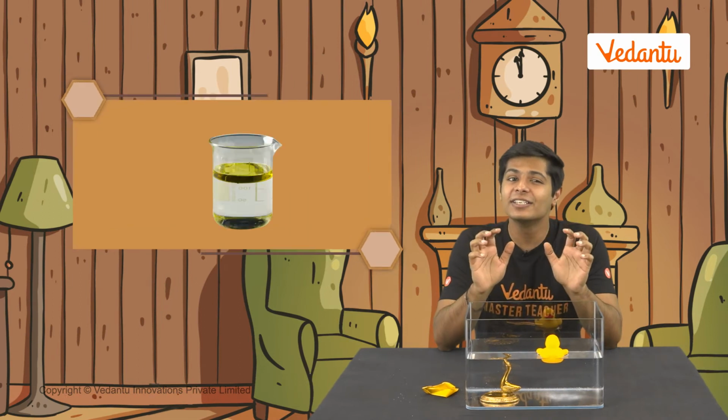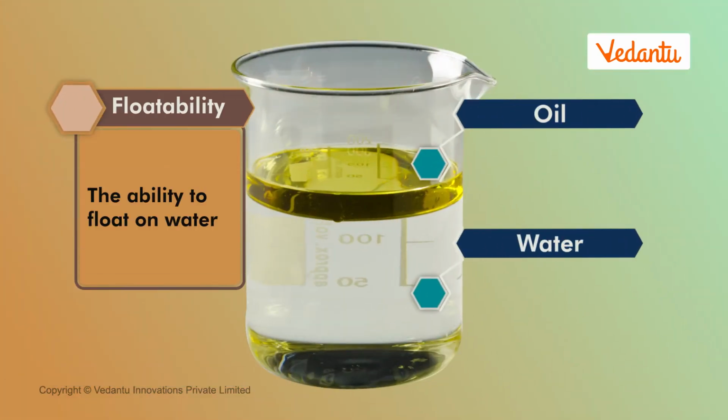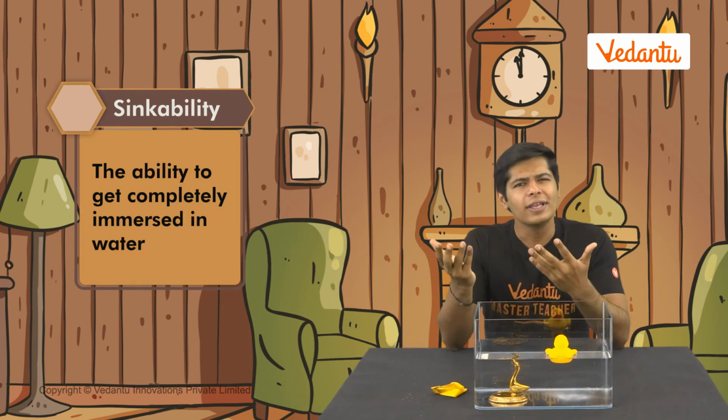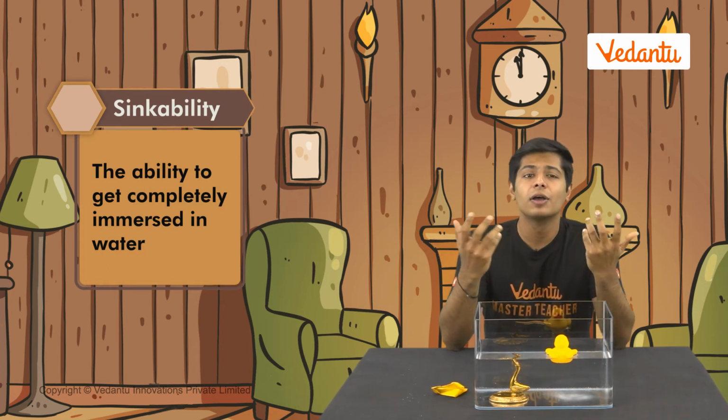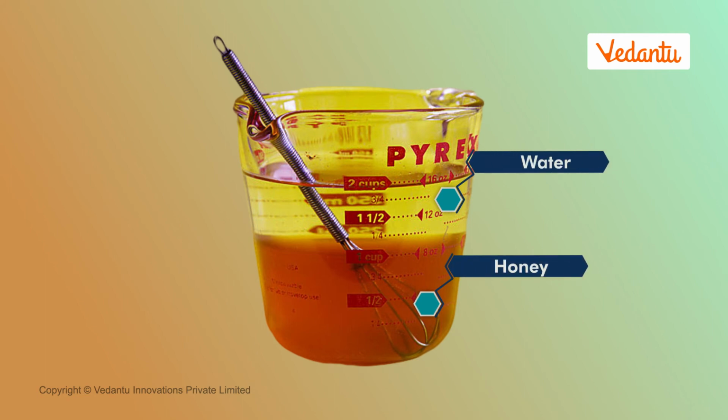Oil is another material that floats on water. Notice how the layer of oil floats on top of the water. Not all materials float. Some others sink in water too. Coins, marbles, forks, rocks. Now what about honey? Does it float or sink? Honey settled at the bottom of the beaker, so it sinks.